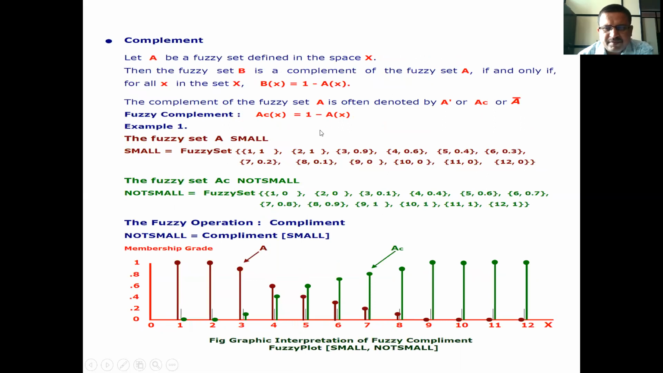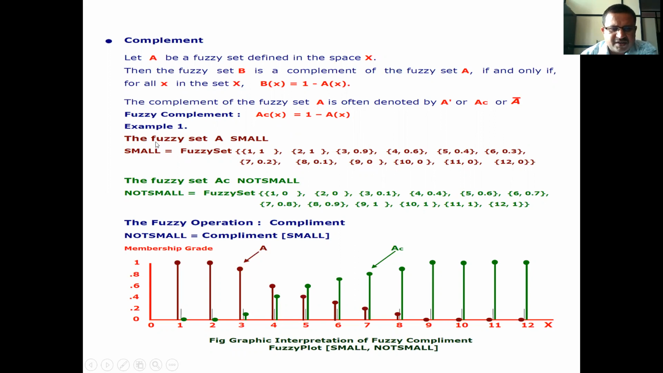Now complement. Complement means what? Opposite. Always remember. Let A be a fuzzy set defined in the space X. Then the fuzzy set B is a complement of the fuzzy set A if and only if for all x in the set X, B(x) is equal to 1 minus A(x). The complement of the fuzzy set A is often denoted by A dash, A^C, or A bar. Fuzzy complement A^C(x) is equal to 1 minus A(x).